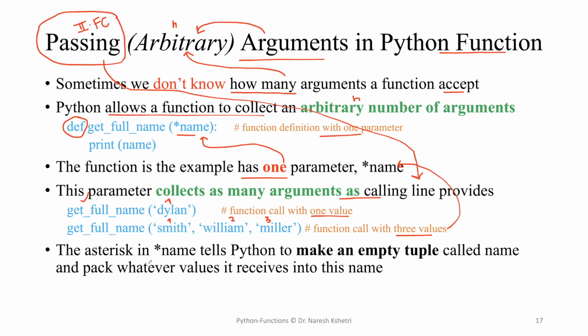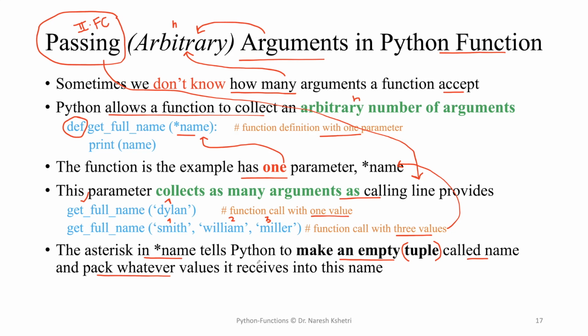The asterisk in the name just tells Python to make an empty tuple. Tuple is a very powerful data type in the Python programming language. That's why I put the small bracket sign that represents the tuple called name, and pack whatever values it receives into the name.